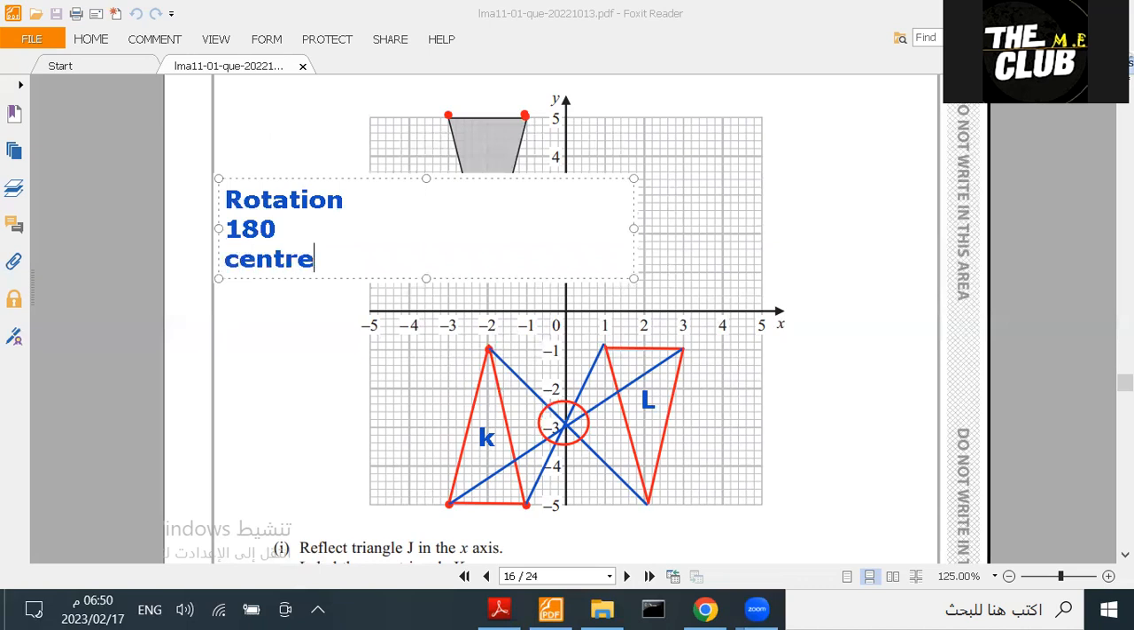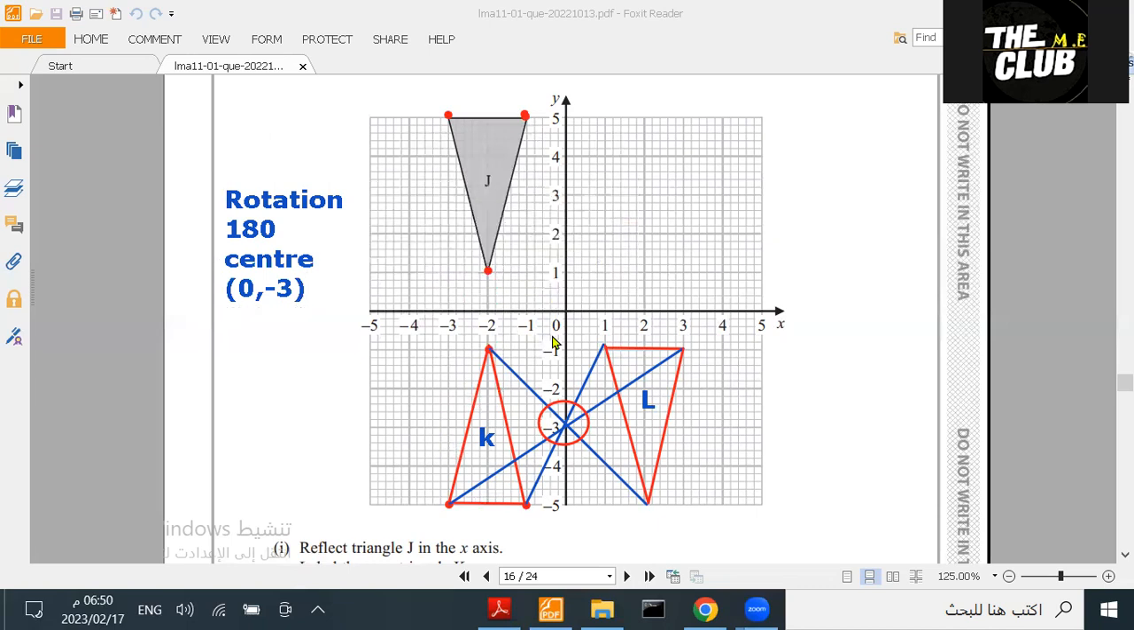Center: 0, -3. And then you close the bracket. So to describe fully what happened between K and L, first thing, you connect the points and you'll find that they rotated on this point. Rotation on 0, -3, and this is how you answer a question like this. You have to focus on these parts of questions, okay?